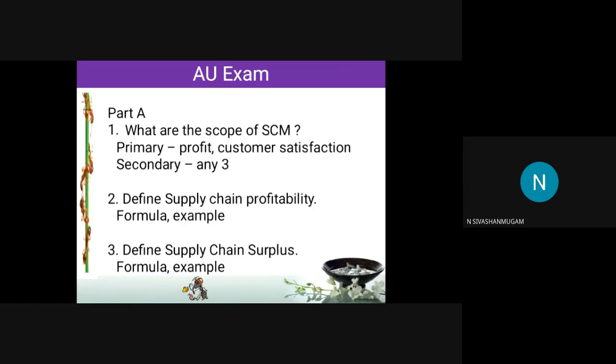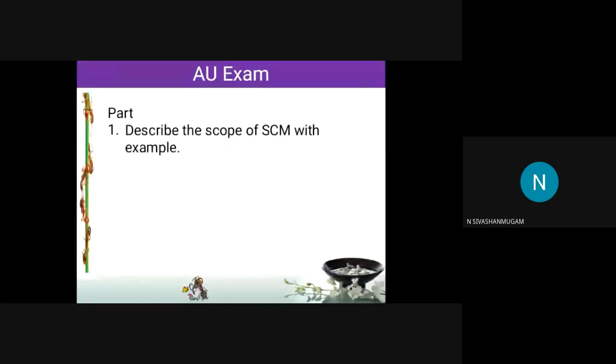From the exam point of view, if they ask what the scope of SCM is, you have to write a minimum of 3 points. Define supply chain profitability: you have to write the formula and give some example. If it is supply chain surplus, you have to write the formula and give an example. These are 2-mark questions, only 3 possibilities for 3 questions. And for the big question, they will ask the scope of SCM. You have to write at least 6 to 7 scopes and explain each scope with examples. Scope can be anything.